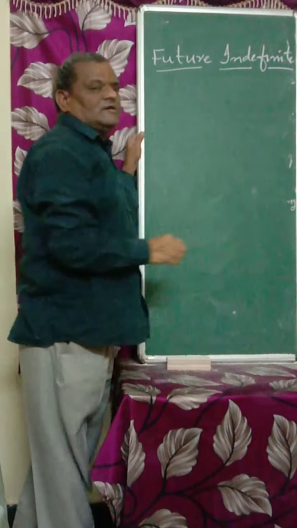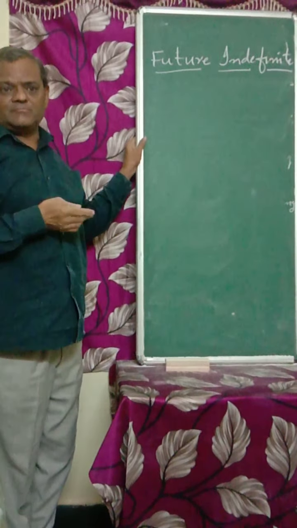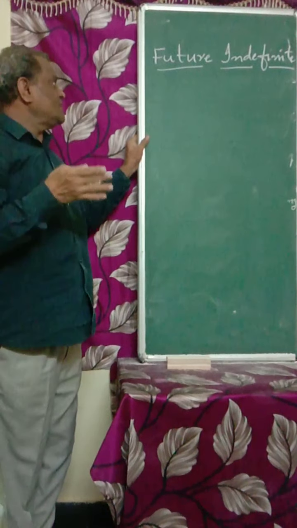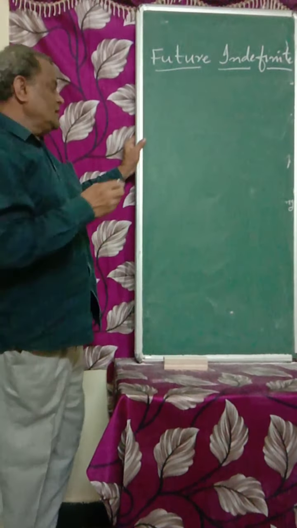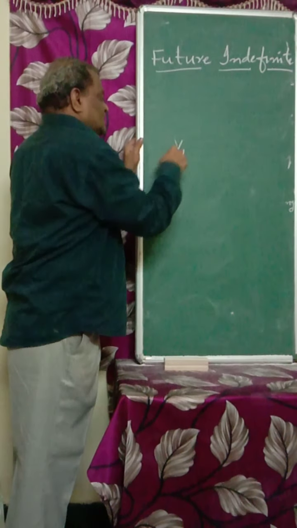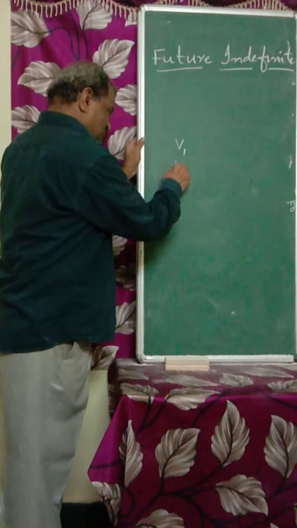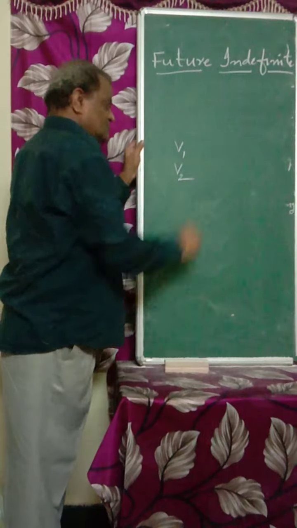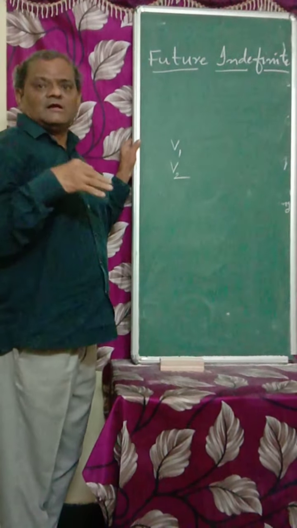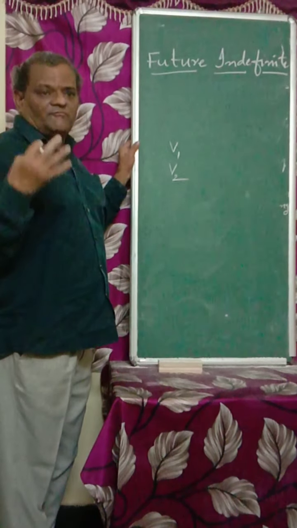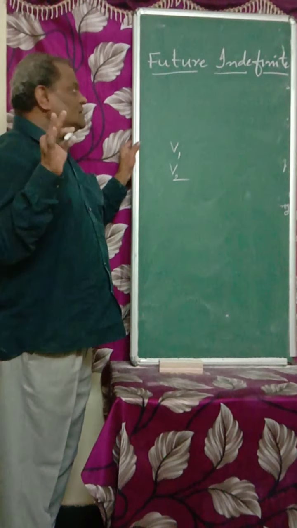Let's have a look at present indefinite and past indefinite. Then it is very easy to understand future indefinite. In present indefinite we use V1. In past indefinite we use V2. In future indefinite, wherever we get shall or will, we have to think that it is future.